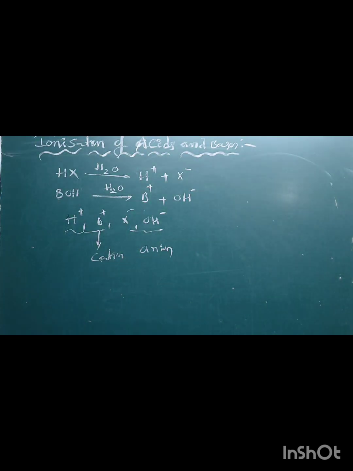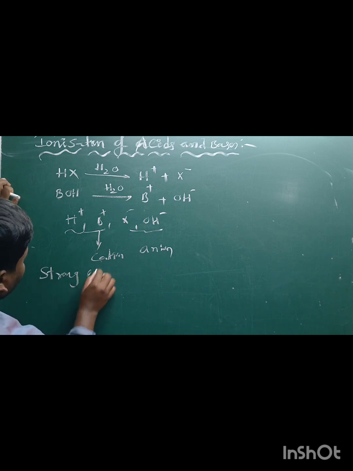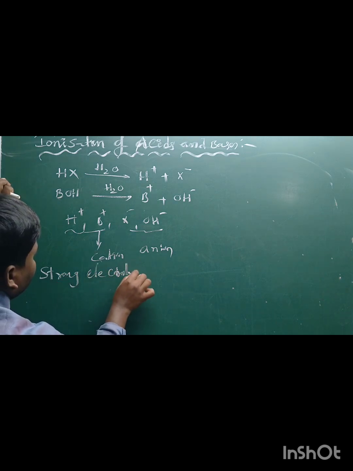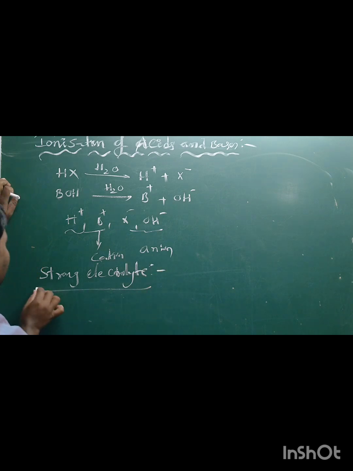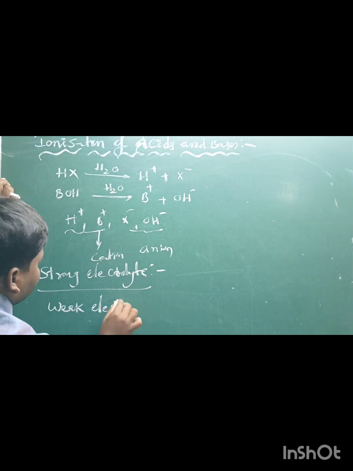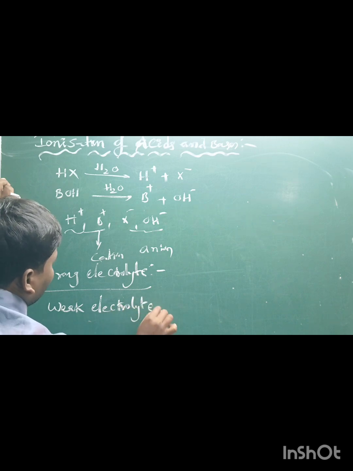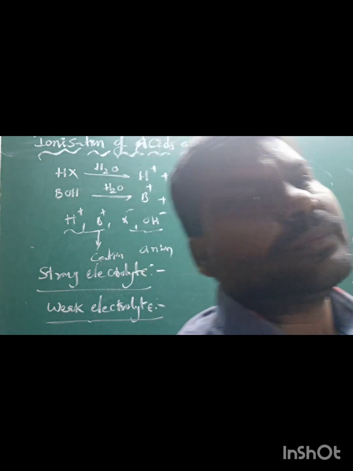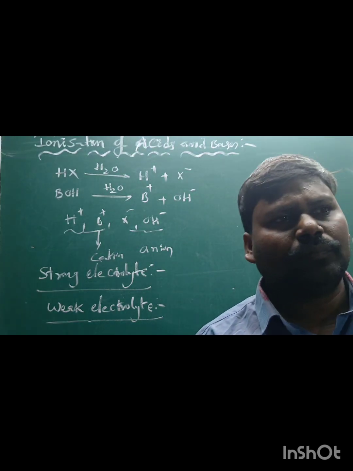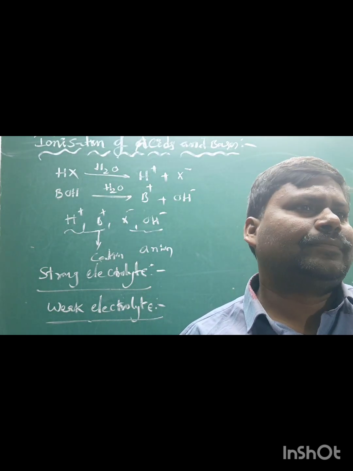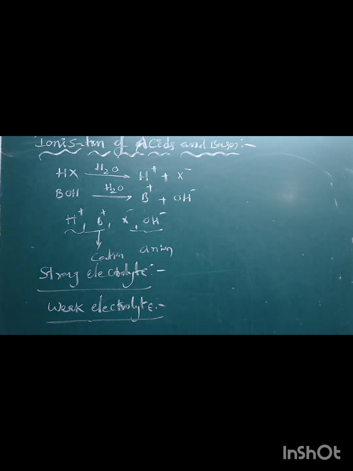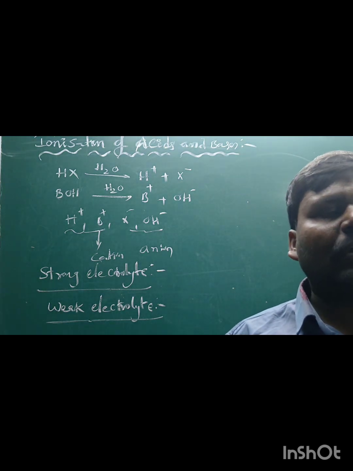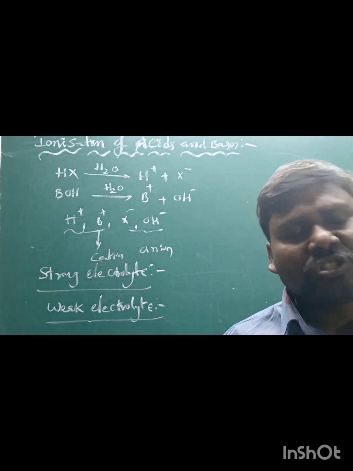Now, what are strong electrolytes and weak electrolytes? Strong electrolyte means the extent of ions in water is more, then the electrolytes are called strong electrolytes.